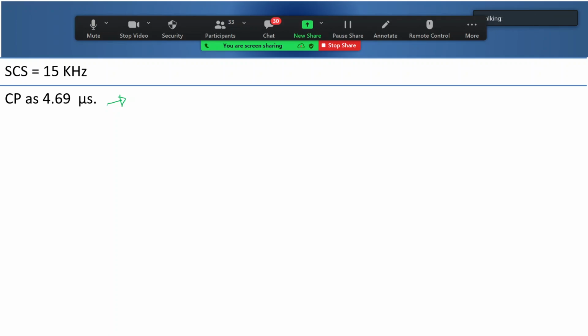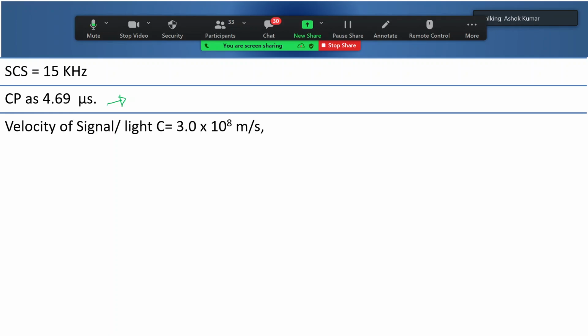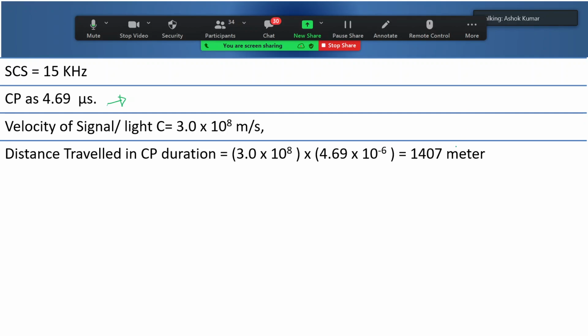Yes. Since we know the time, we also know the speed of signal or light, which is 3 into 10 to the power 8 meters per second. You can just calculate the distance. If you calculate that, I'm getting 1407 meters. So basically around 1.5 kilometers, so a path distance up to 1.5 kilometers.